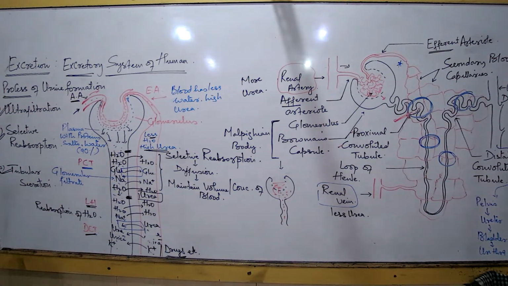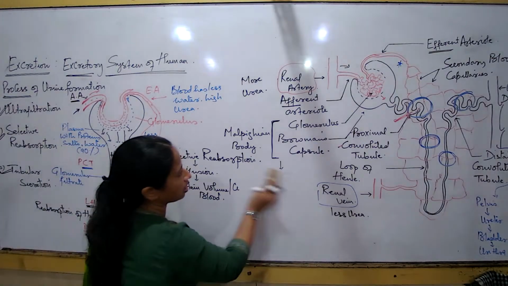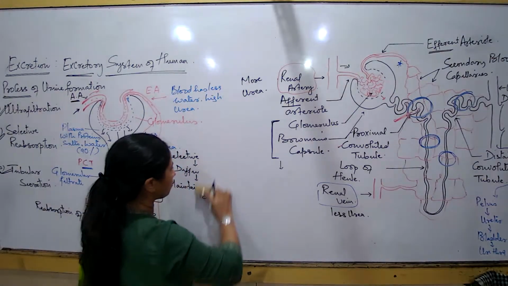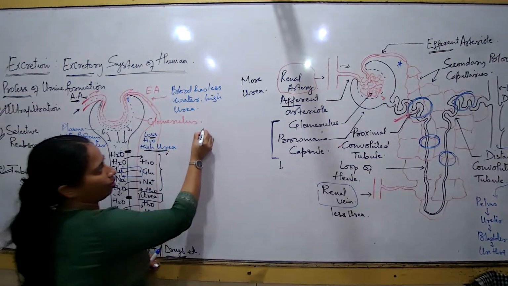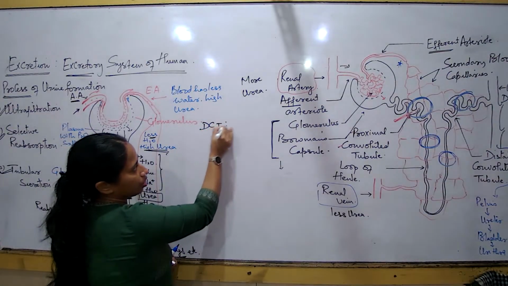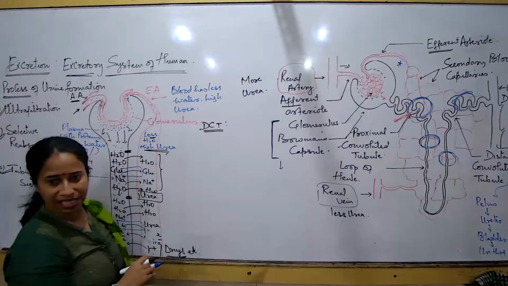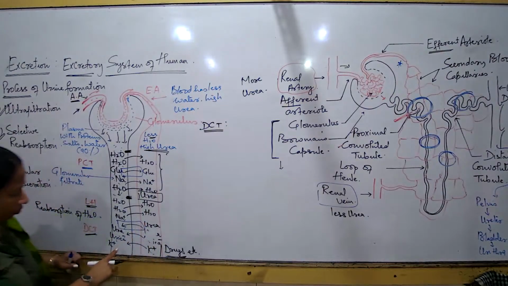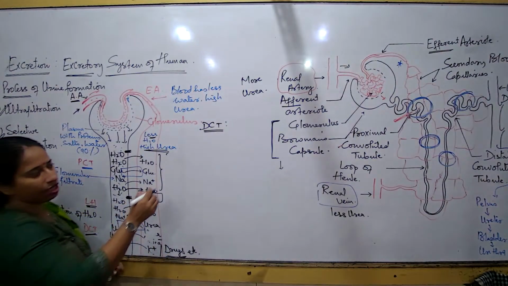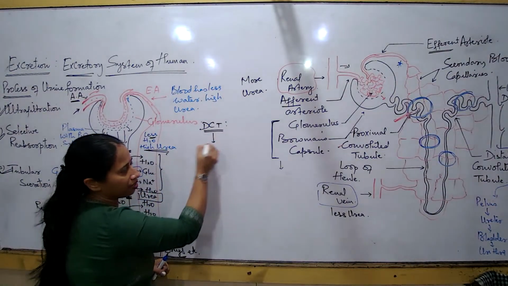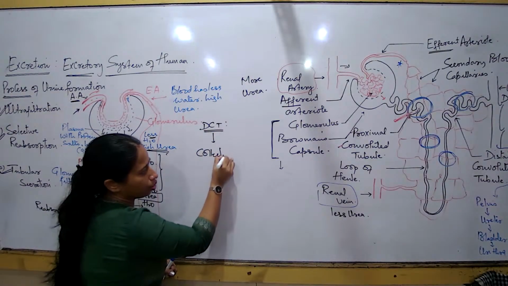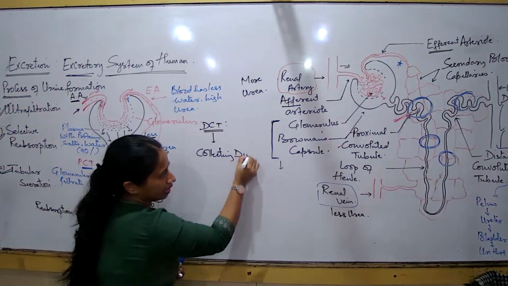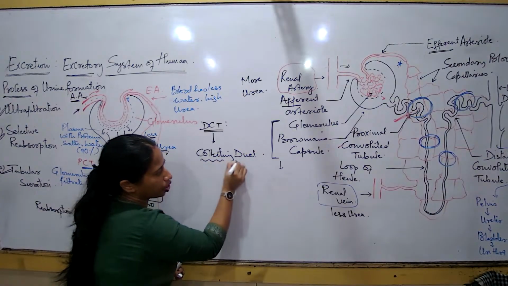Now if I talk about the DCT, what is next? After the DCT, which part are we talking about? Now let us summarize. In the DCT, what is the composition of the fluid, if I consider the fluid going from the DCT to the collecting duct? What is the composition of the fluid?